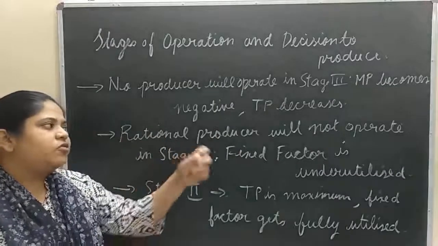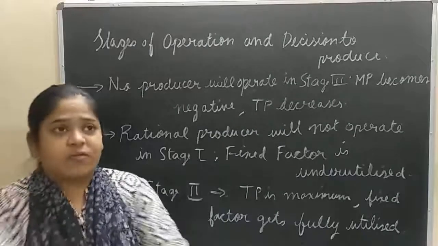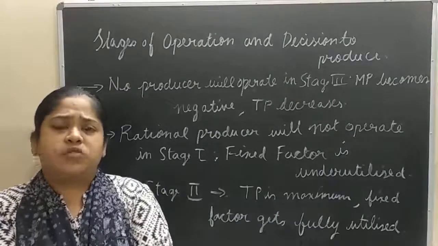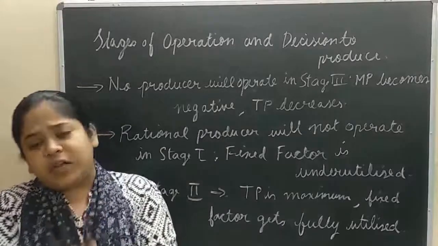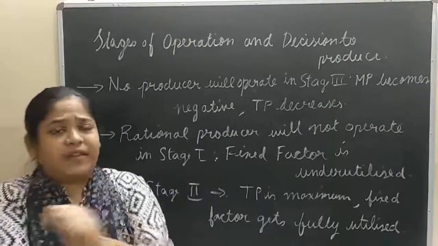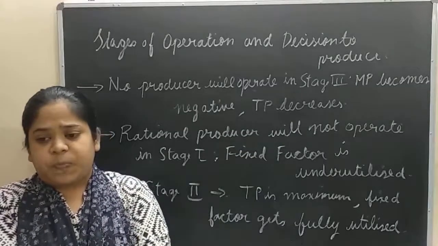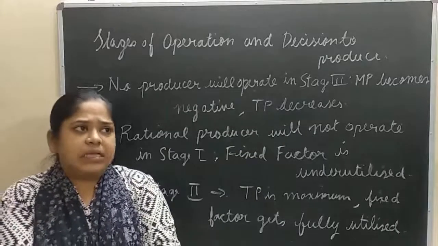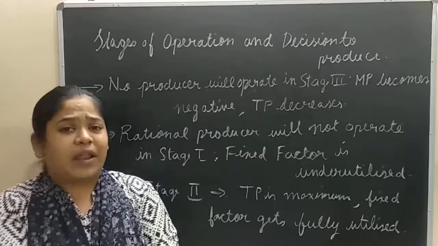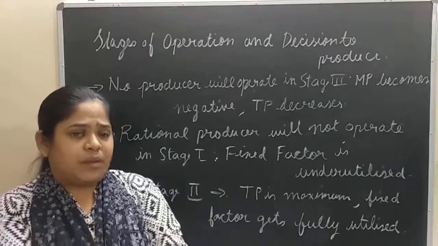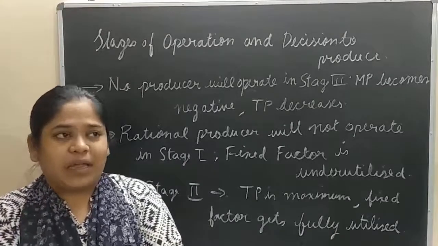A rational producer will not operate in stage 1. Why will they not operate in stage 1? Stage 1 is the stage of increasing returns, so why will a producer not operate there? Take an example. Suppose in a field of land 20 laborers can work.